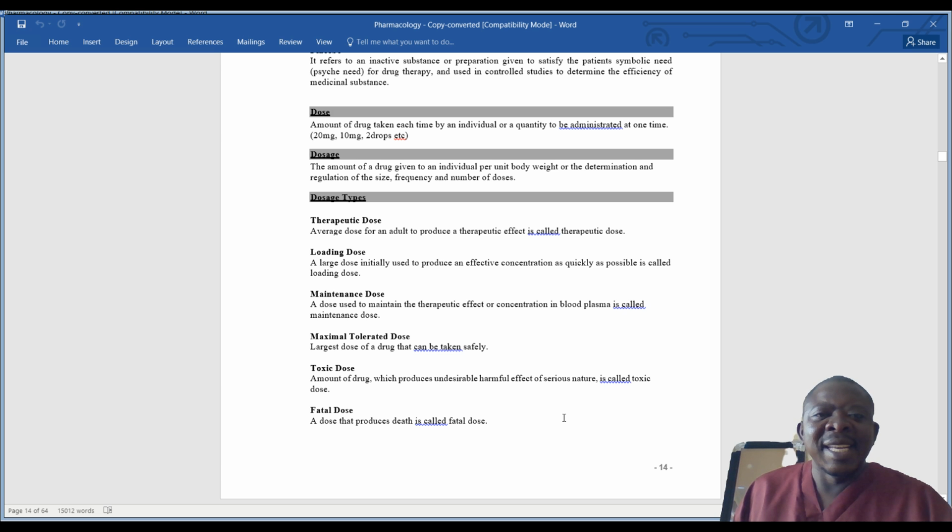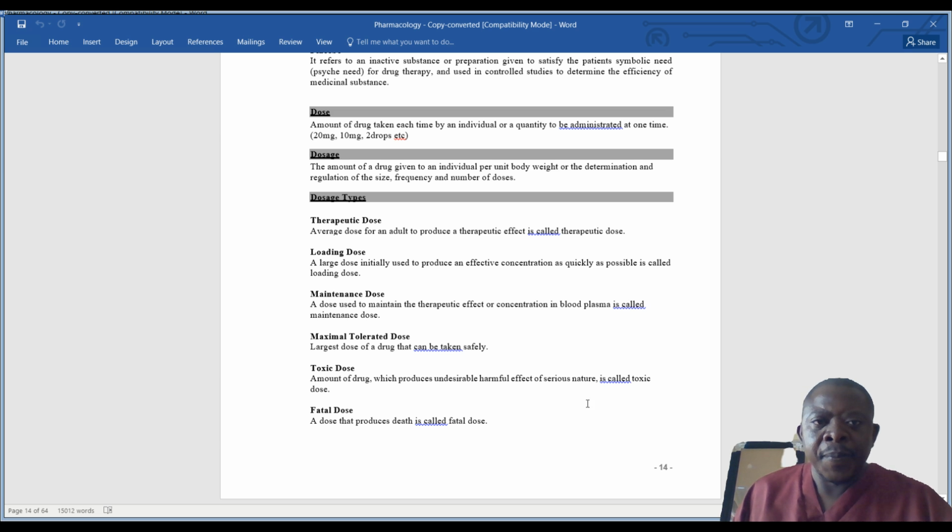So toxic, this is a dose more than the maximum tolerated dose that, if taken, is now going to bring the undesired effect of the drug. All drugs have side effects, all drugs are poisons. So now it's about the amount of the dosage that you take. When the dosage you have taken reaches the toxic level, the drug is not helping you anymore, it starts to destroy the system. So toxic dose, you are looking at an amount of drug which produces undesirable harmful effects that are of serious nature.